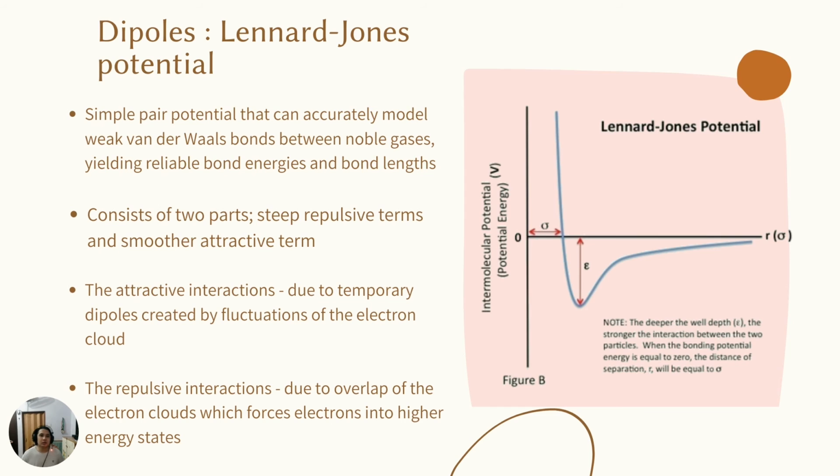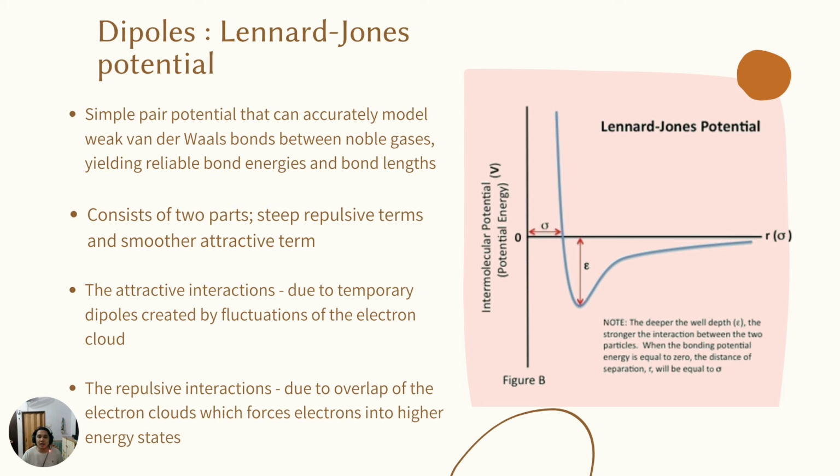So now we proceed to the next one, which is the Lennard-Jones potential. Basically, the Lennard-Jones potential is a simple pair potential that can accurately model van der Waals bonds between noble gases, yielding reliable bond energies and bond lengths. It consists of two parts, a steep repulsive term and a smoother attractive term. The attractive interaction is due to the temporary dipoles created by fluctuation of the electron cloud. The repulsive interaction is due to the overlap of the electron clouds, which forces electrons into high energy states.